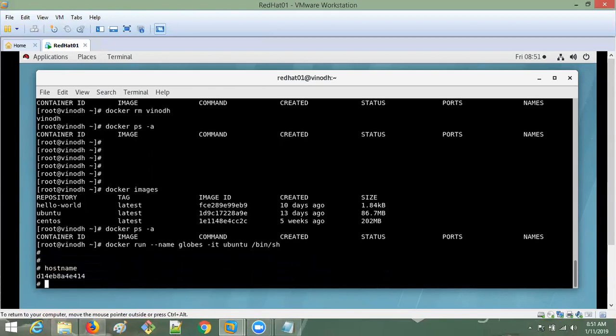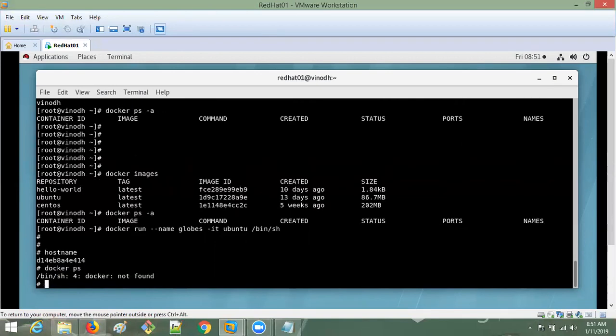It gave, but due to something it is not giving. Actually, it is working only. Okay. So now, if you check it, docker ps. Bin bash is not running, but it is giving the host name.